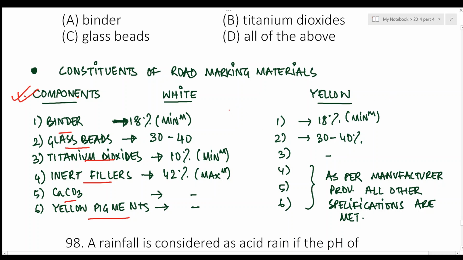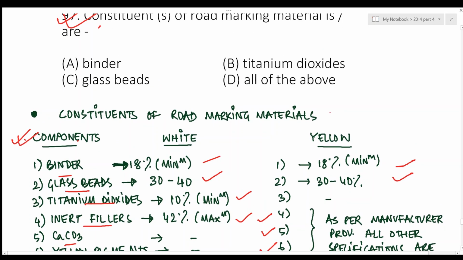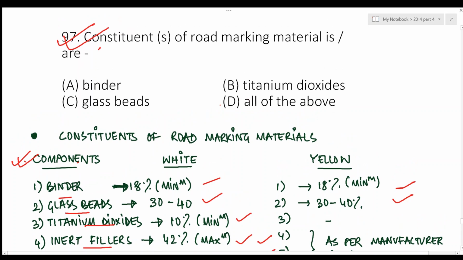So for white markings, binder, glass beads, titanium oxides, and inert fillers are used. For yellow markings, binders, glass beads, inert fillers, calcium carbonate, and yellow pigments are used, and the proportions are given here. So the answer should be all the above according to the options, right?